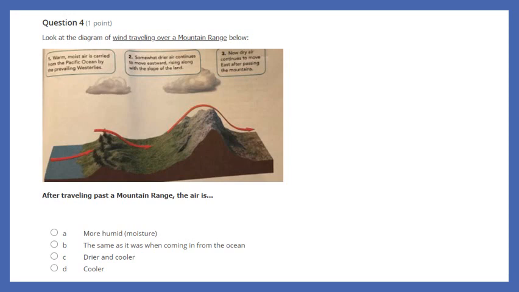Text box 2. Somewhat drier air continues to move eastward, rising along with the slope of the land. Text box 3. Now dry air continues to move east after passing the mountains. The question I'd like you to answer is, after traveling past a mountain range, the air is A, more humid or has more moisture, B, the same as it was when coming in from the ocean, C, drier and cooler, or D, cooler.